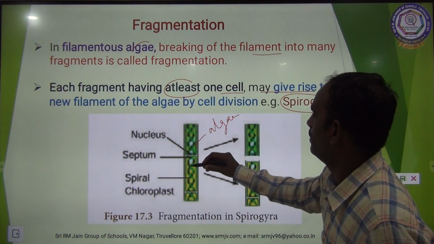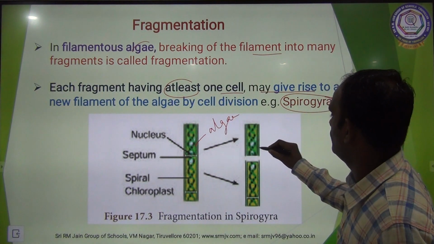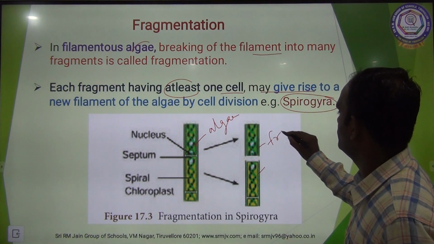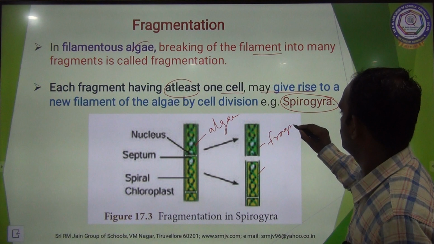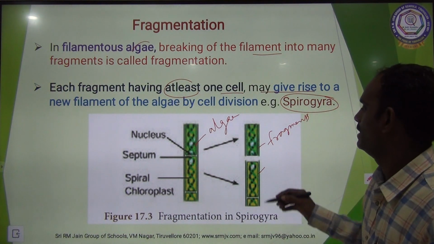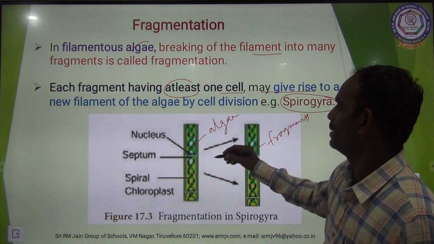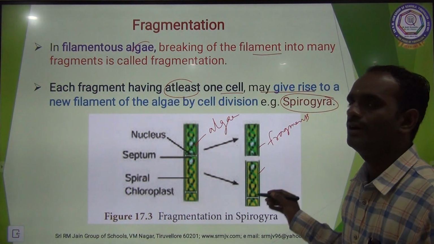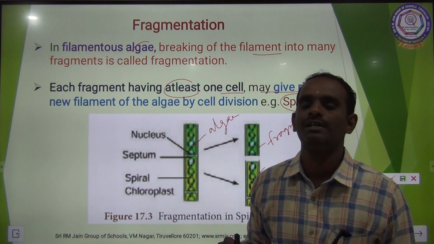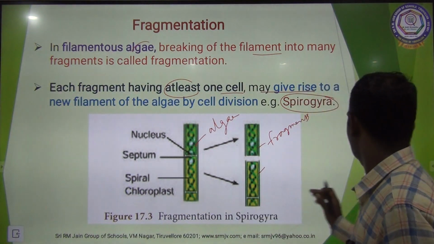See here, this is the filamentous algae. This algae breaks down into small fragments. This is called fragments. These fragments contain at least one cell. This one cell gives rise to a complete organism. The formed organism is identical to that of the parent organism.